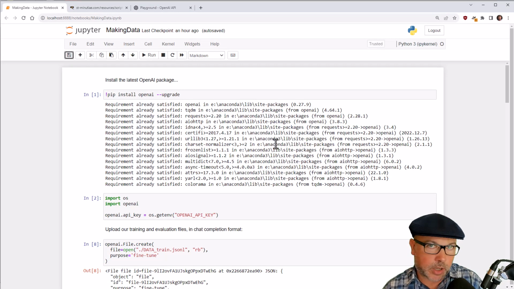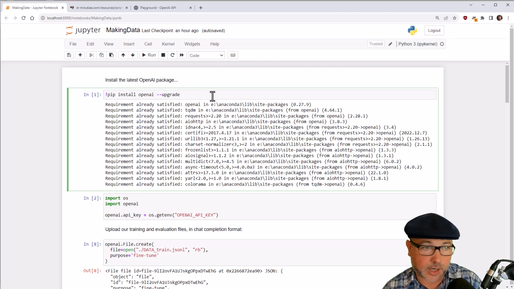Do not follow along, however, unless you're willing to spend money. This is going to cost probably around $50 in training costs. So if you're not willing to invest that much in making your own data, just watch, okay?